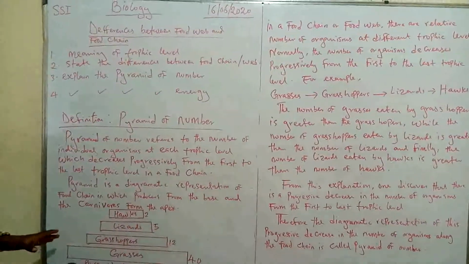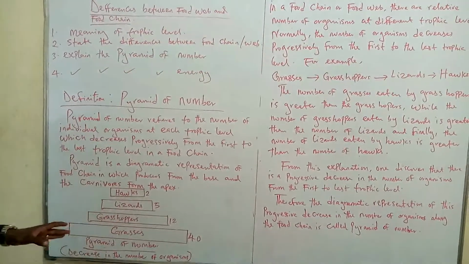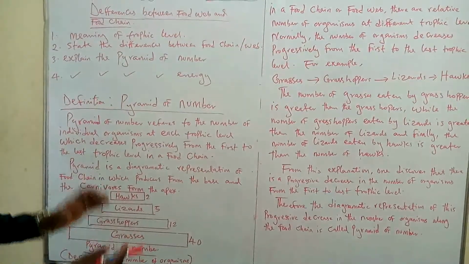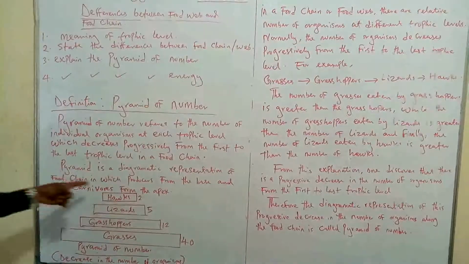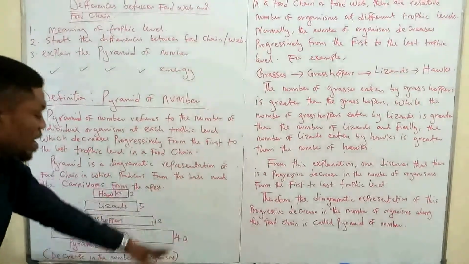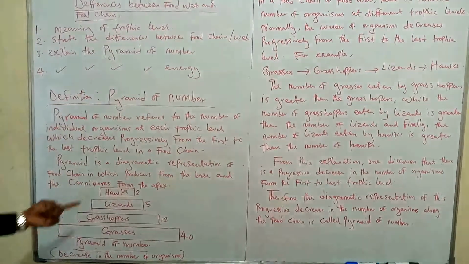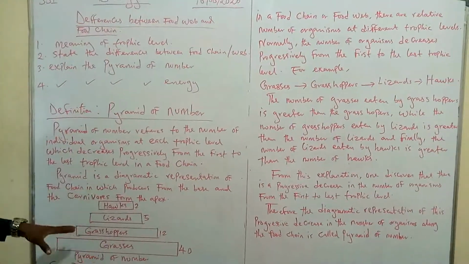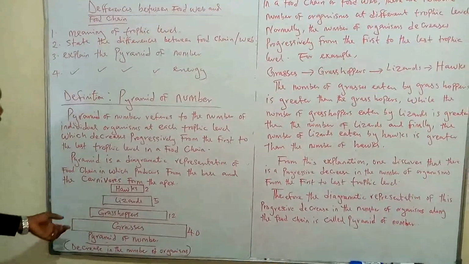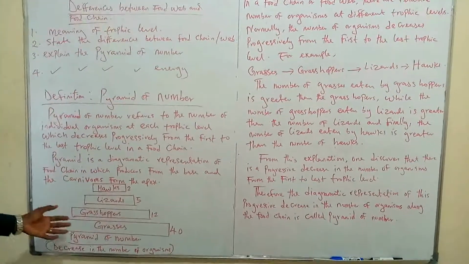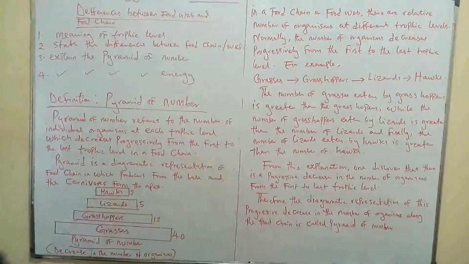Pyramid here has to do with the diagrammatic representation of food chain, in which producers form the base and carnivores form the apex, or the top. And what is this telling us? That there is a decrease in the number of organisms. So you see the progressive decrease: 40 grasses, 12 grasshoppers, 5 lizards, and 2 hawks.